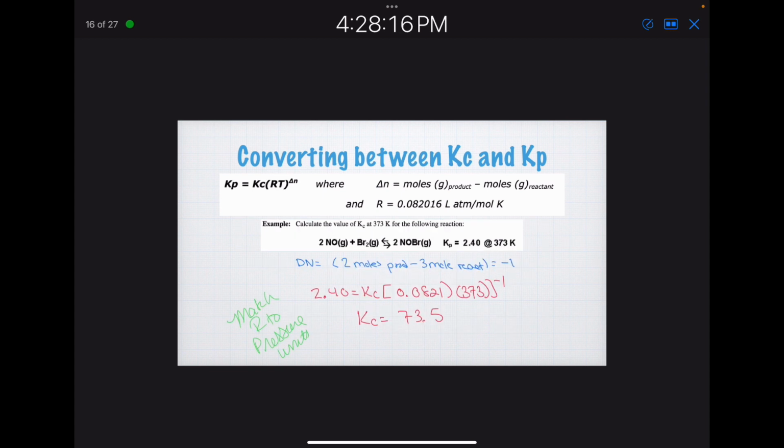Here's just another example. I can produce a negative. In this case, I have 2 moles of products minus 3 moles of reactant, so I get a negative 1. I take what I have there and raise it to the negative 1, and I get a Kc of 73.5. Okay, match your R to the pressure units.